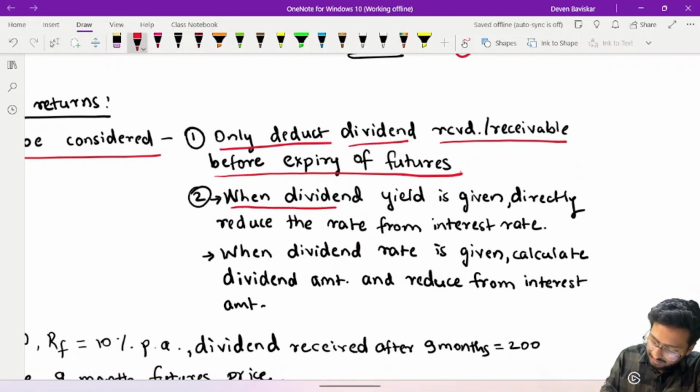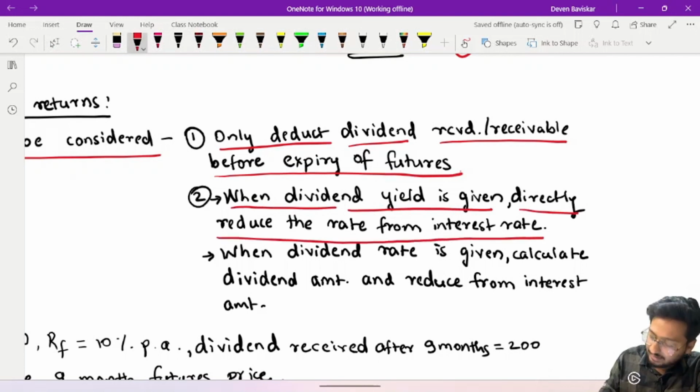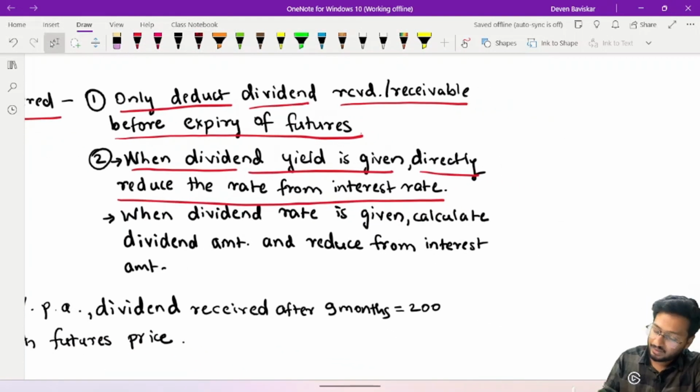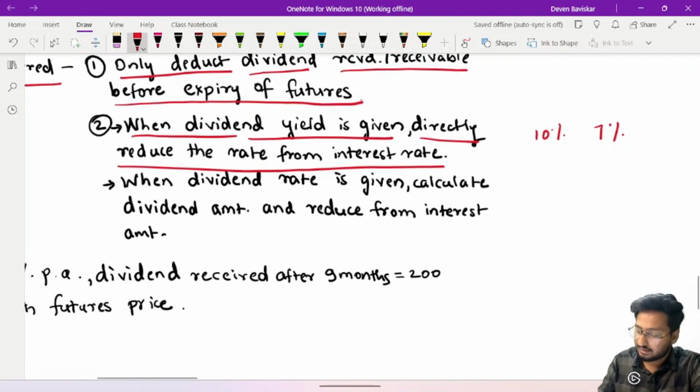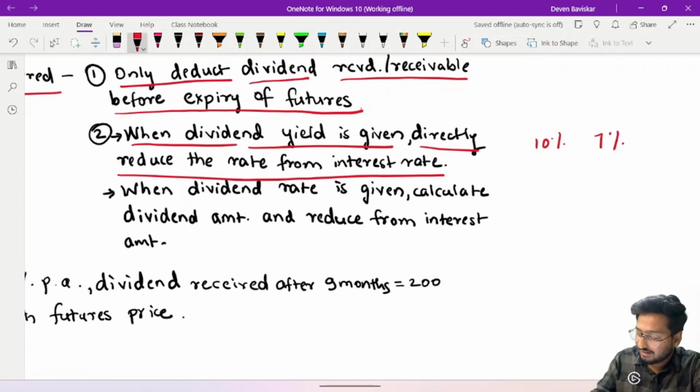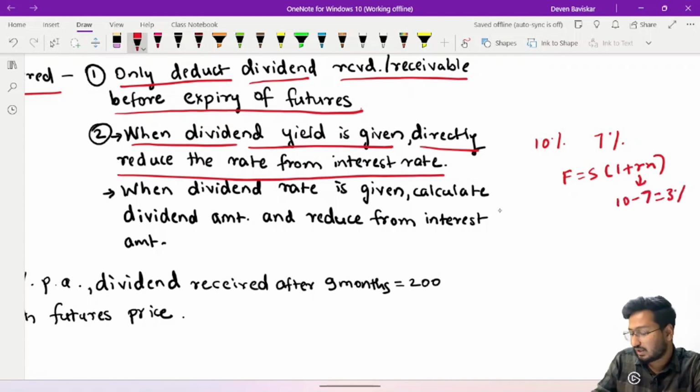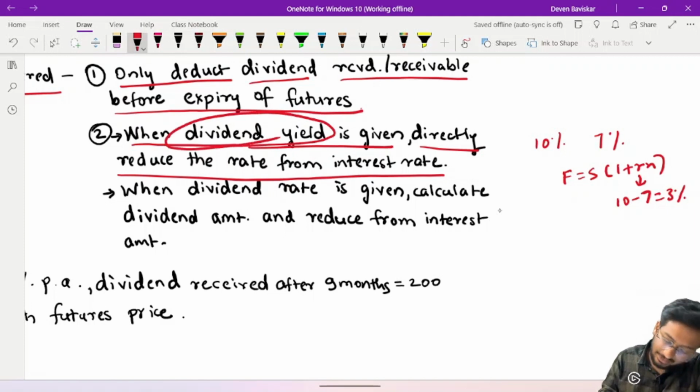Second thing, when dividend yield is given, directly reduce the yield rate from the interest rate. For example, 10% is your interest rate. They have given in the question that 7% is your dividend yield. So while calculating F is equal to S into 1 plus Rn, this R that you are going to take, do not take it as 10%. Take it as 10 minus 7, which is 3%. You have to directly take the net percentage. Remember this. Whenever a dividend yield has been given, only in that case you have to do so.